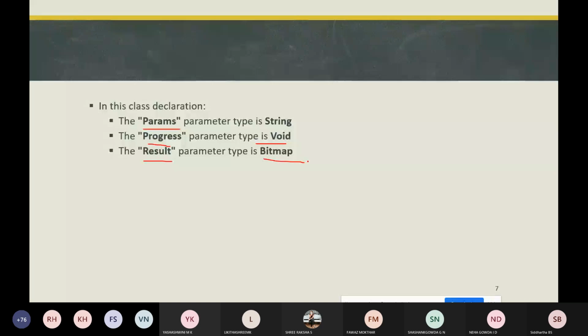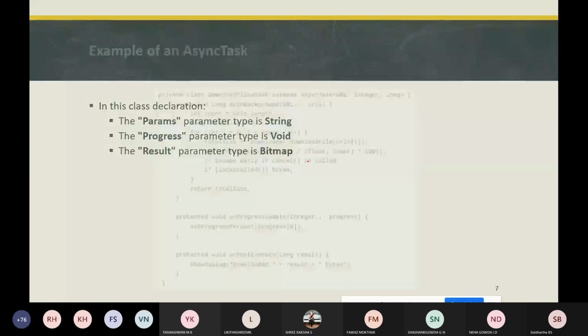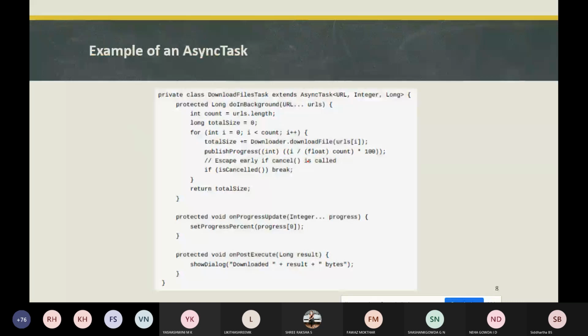In this example, we have created a class, DownloadFilesTask, which extends AsyncTask to perform the operation. We are extending AsyncTask with the parameters URL, Integer and Long, that is params, progress and result. The doInBackground method is a protected method.